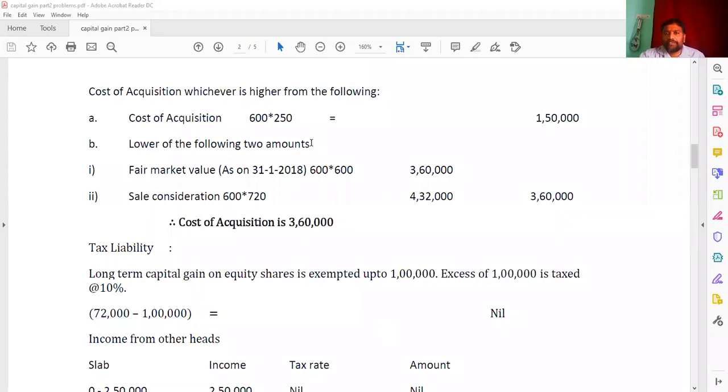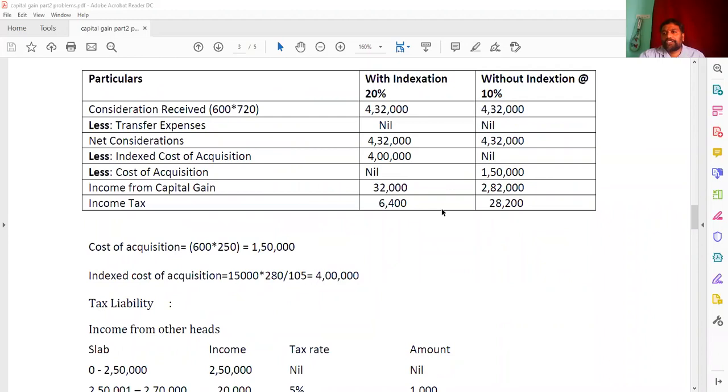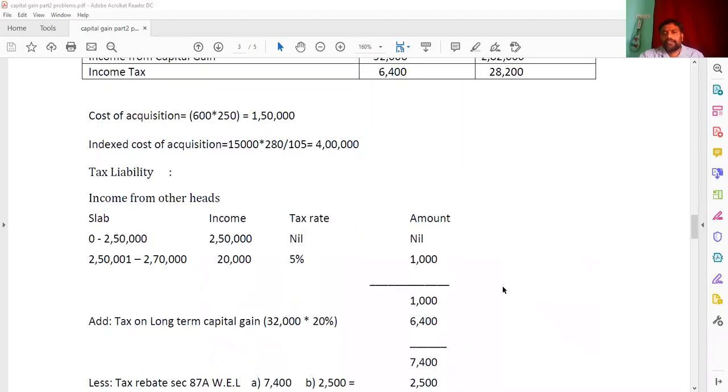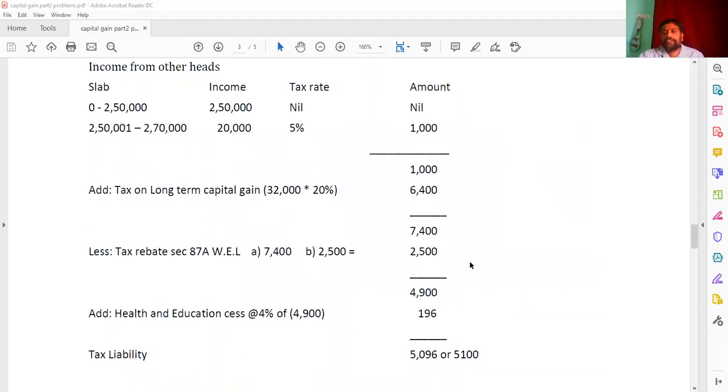While calculating the lower, we are comparing the FMV, the sale consideration, and the cost. We will take whichever is highest, and that we are calling here the cost of acquisition. But in the case of an unrecognized stock exchange, wherever it is given, we have to compute with indexation and without indexation. That is the difference when equity shares are sold in a recognized stock exchange and an unrecognized stock exchange. So that we are going to consider here.